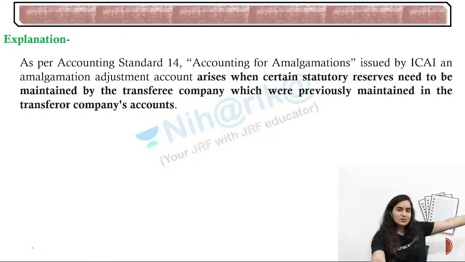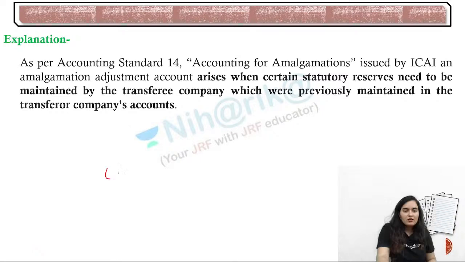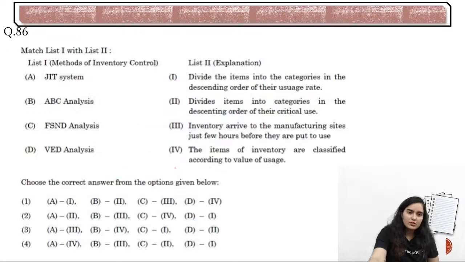So when it shifts from the small company, the transferor, to the big company, the transferee, it will be maintained in the form of statutory reserves, in the case of accounting for amalgamation, right?